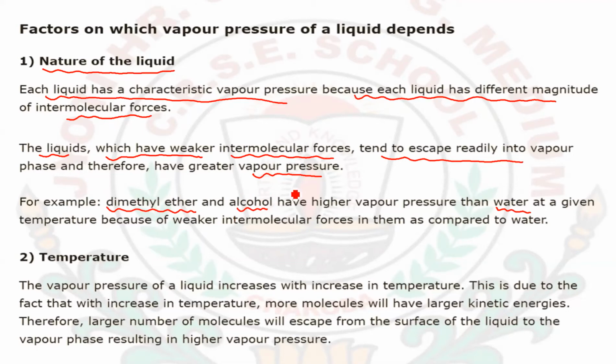Okay, and due to this reason only, the intermolecular force of water is also higher than that of ether and alcohol. Hence, at a given temperature you will see that ether and alcohol have a higher vapor pressure in comparison to that of water.